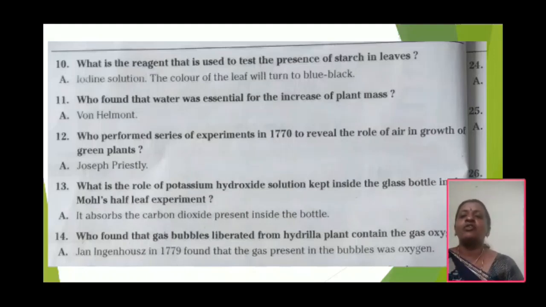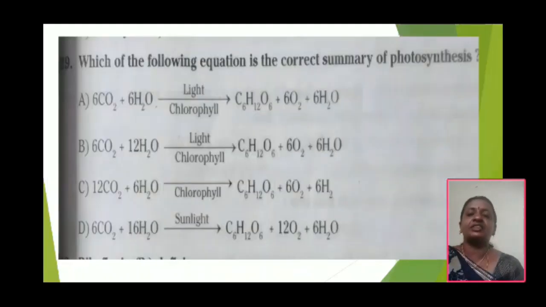Next, who found that the gas bubbles liberated by hydrilla plant contain the gas oxygen? Jan Ingenhousz proved it with the hydrilla funnel experiment in the year 1779, and found that the gas present in the bubbles was oxygen. Okay. Next, which of the following equations is the correct summary of photosynthesis?